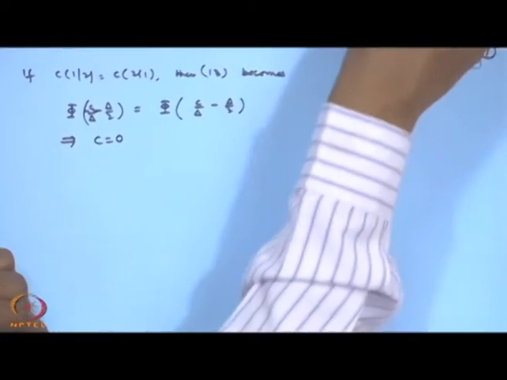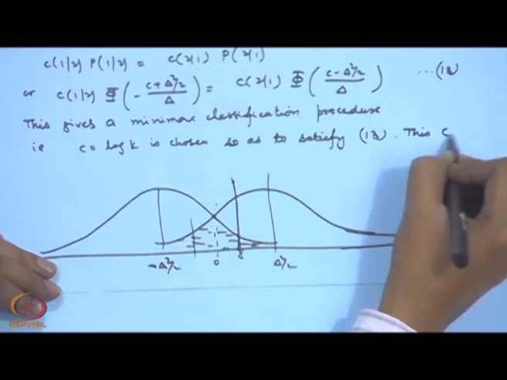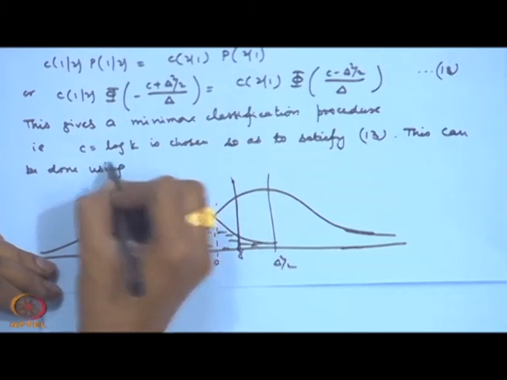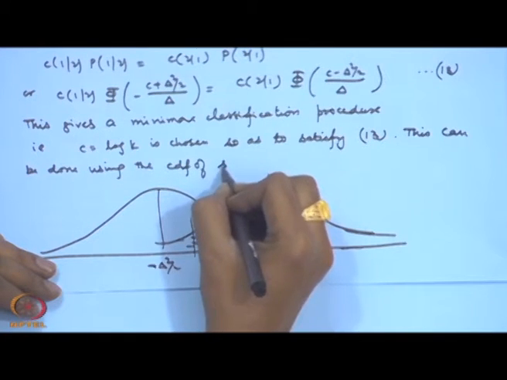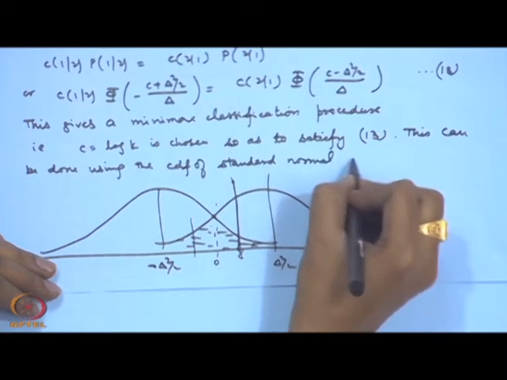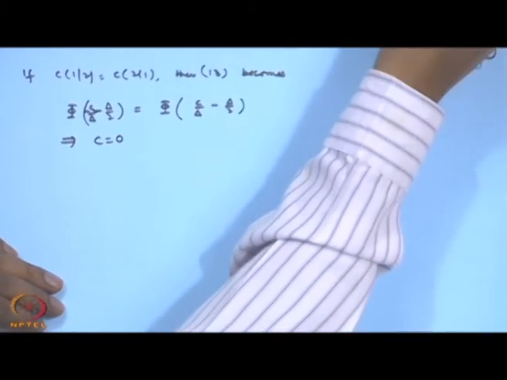But if C12 is not equal to C21, then certainly you will find from the tables of the normal distribution, using the CDF of the standard normal distribution.